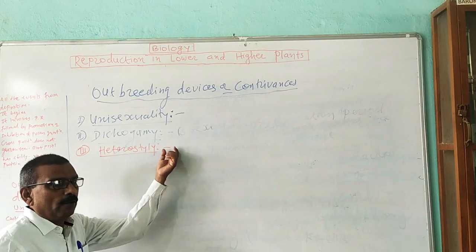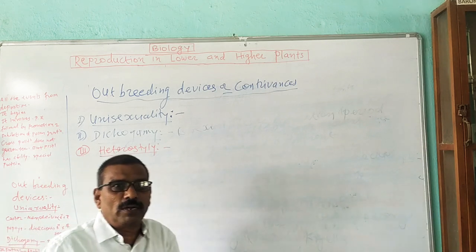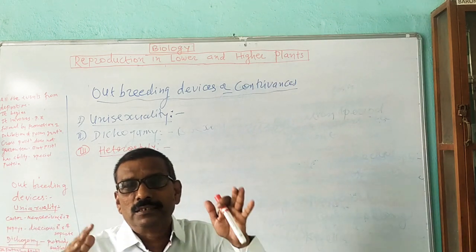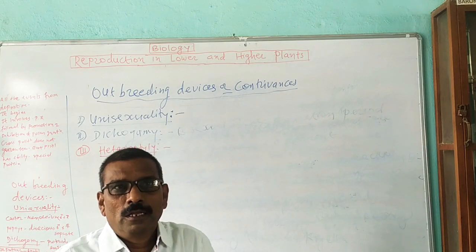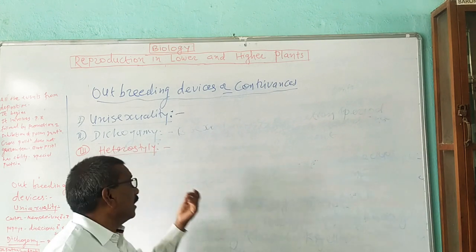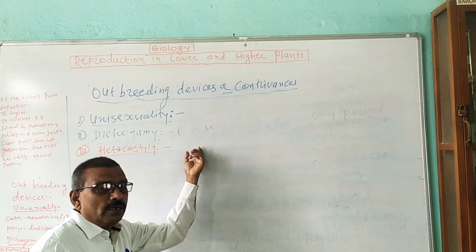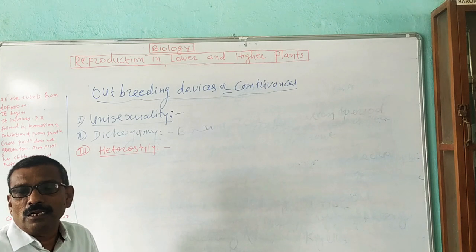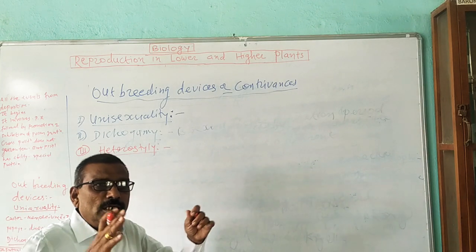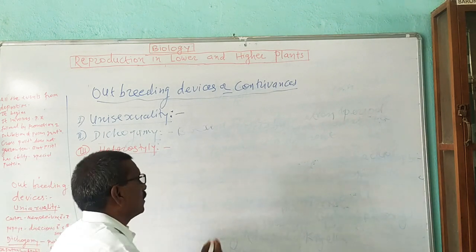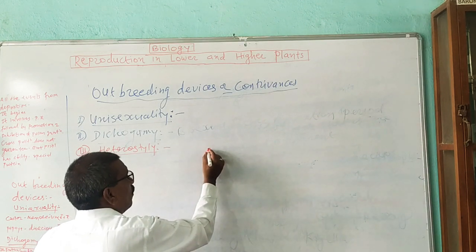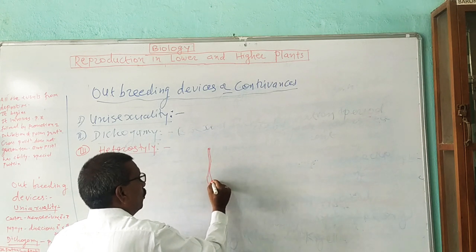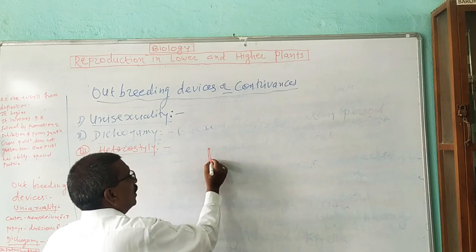Hetero means different. When the length of the style is different in a bisexual flower, that condition is known as heterostyly. On the basis of heterostyly, three different types of flowers are found in nature, which show morphologically different characters. For example, suppose this is a flower in which this is the stigma, style, and this is the ovary.